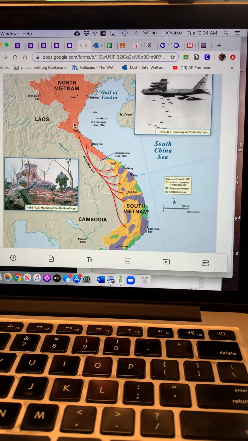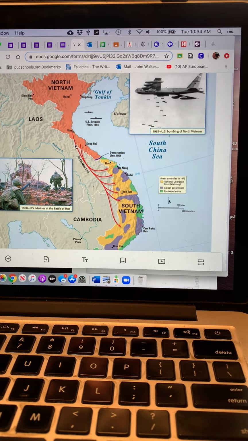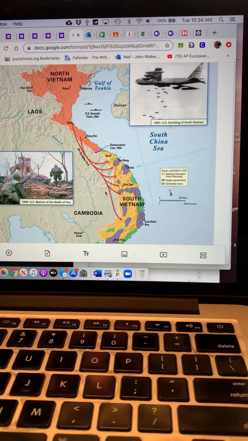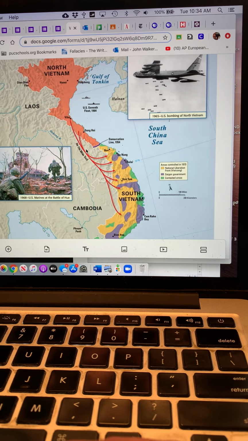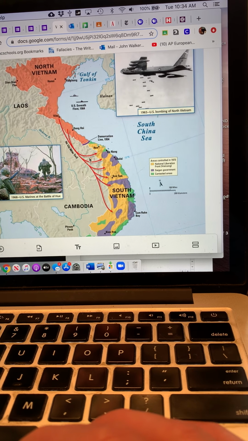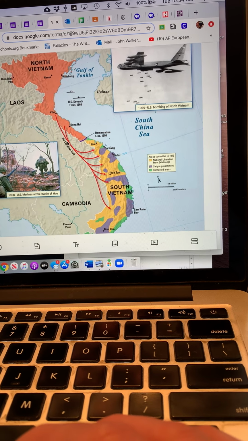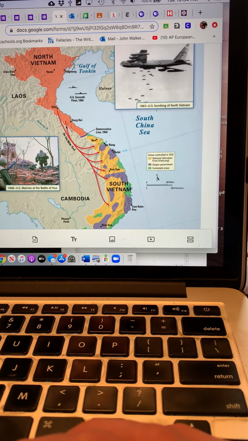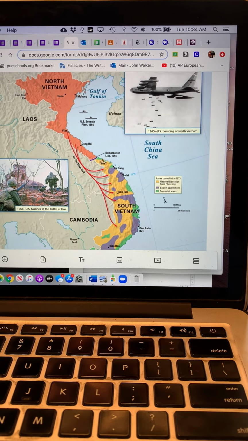But in the 1960s and early 1970s, we were dropping bombs on Laos and Cambodia in secret. And we were doing that because the North Vietnamese were taking supplies from the North and putting them into the South, or making attacks from here into the South. We had not officially declared war on Laos or Cambodia, but we were bombing them anyway in order to hit these military targets. It was known as carpet bombing.